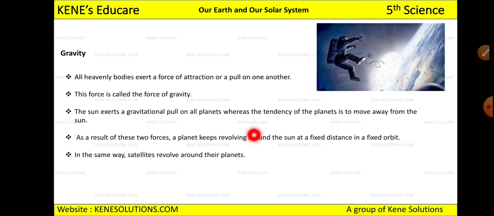Okay, so see, all heavenly bodies, they exert a force of attraction or a pull on one another. Heavenly body means सारे जो planet है, they will have force of attraction.